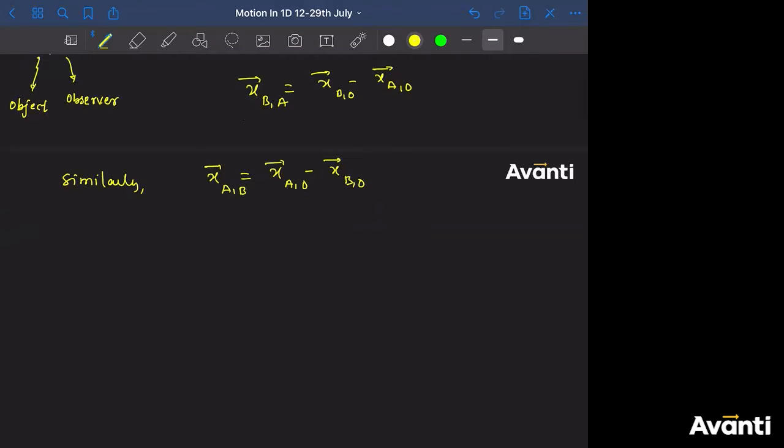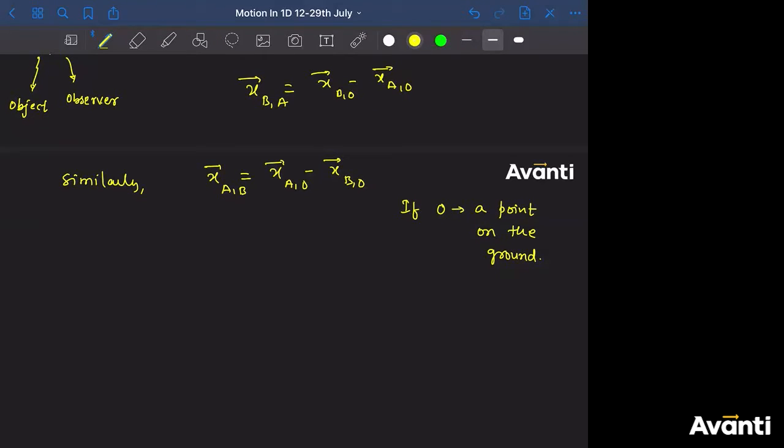All right. Similarly, if I ask you what is the velocity, if I assume O is a point on the ground, a known point on the ground, and if I name that point as O or as G, and if I write x_{a,o} as x_a only, normally we follow this convention that x_{a,o} is x_a only, x_{b,o} is x_b only.